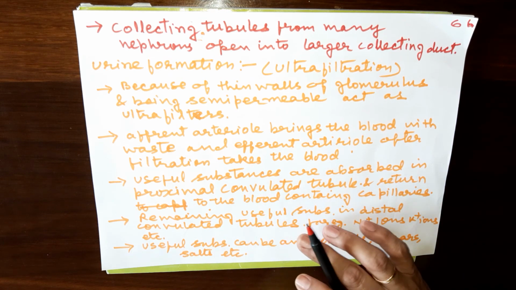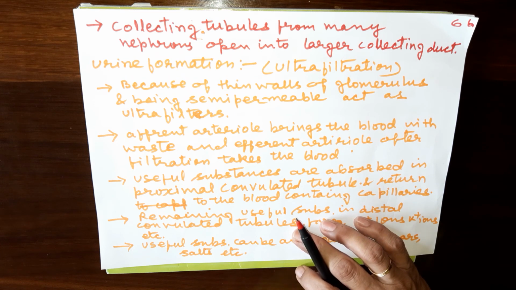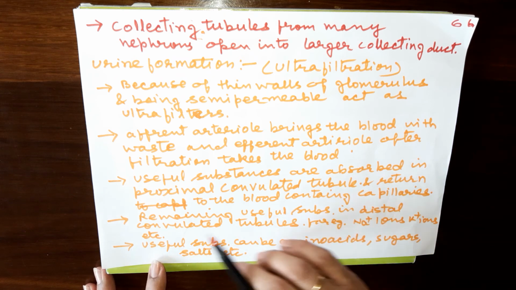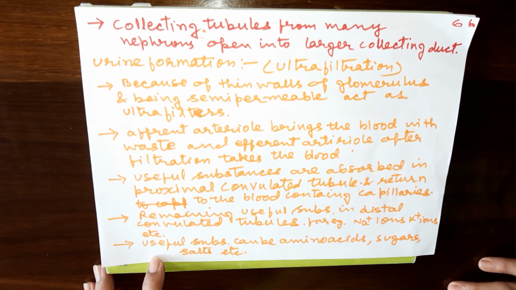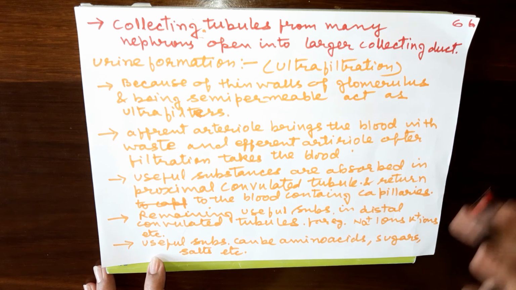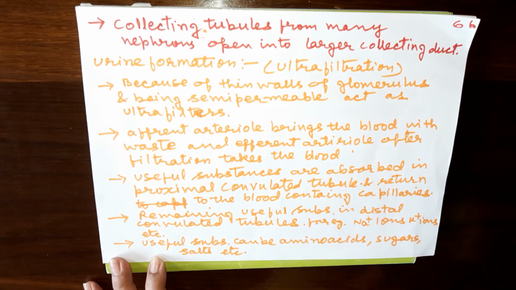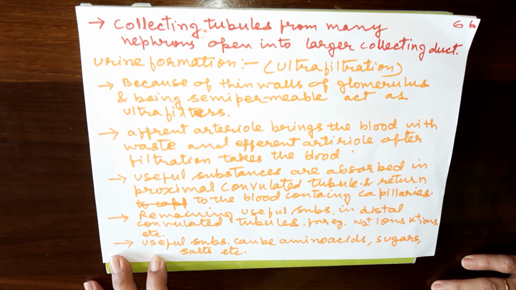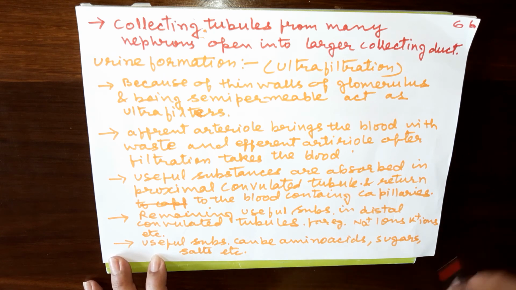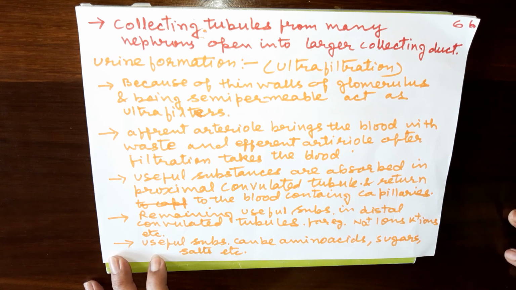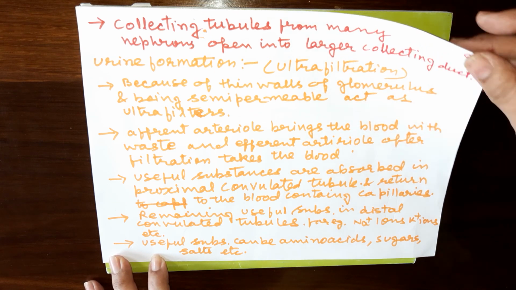Useful substances are absorbed. For example, glucose is there, proteins are there, some mineral ions are there. They are absorbed in the proximal convoluted tubule. Then they return to the blood containing capillaries. Remaining useful substances are also absorbed in the distal convoluted tubule. In the loop of Henle, there is no absorption. For example, sodium ions are absorbed in the distal convoluted tubule. So all the useful substances, amino acids, sugar, salts, they are absorbed.